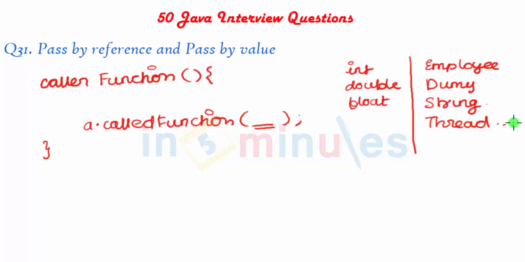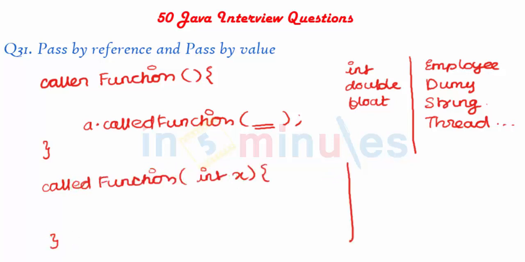In the first case, it is quite simple and straightforward that when we are passing a primitive data type, a copy is passed. So if we have our called function with int x, in this case x is a copy of a. Let's mark that down: x is a copy of a. x is a copy of b. What is b? b is something we are trying to pass over here, so let's say int b is equal to 10. So in this case, x is a copy of b.